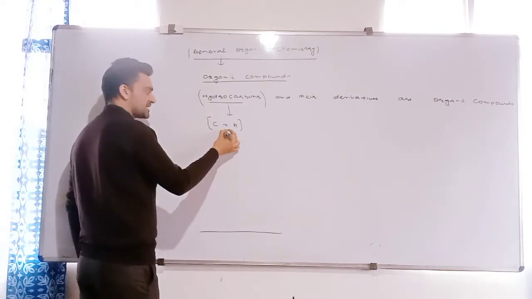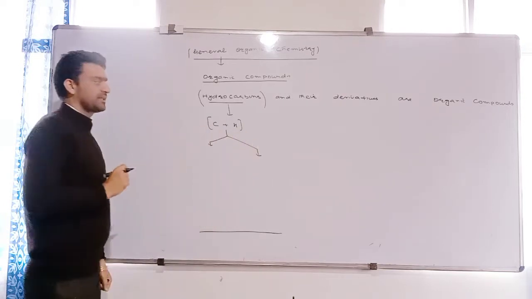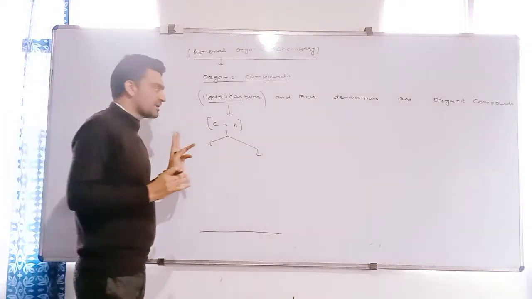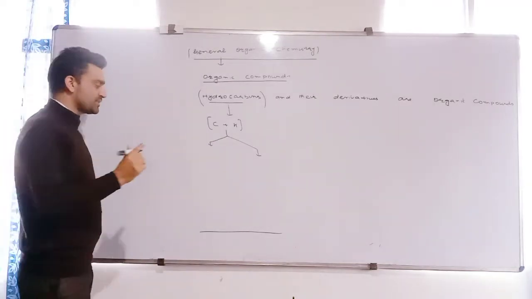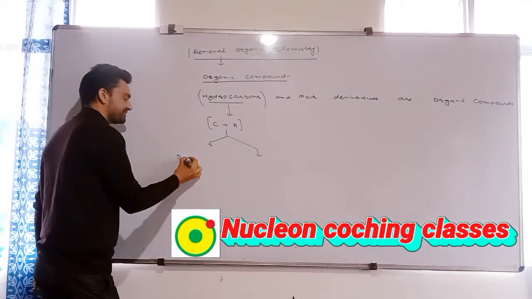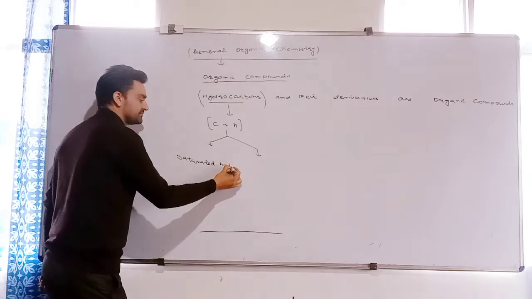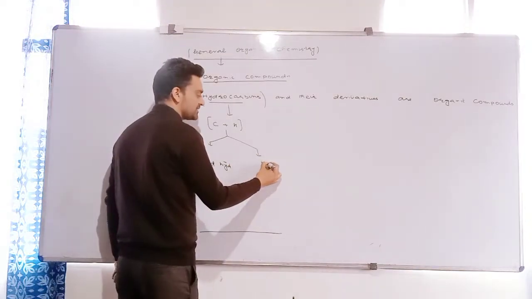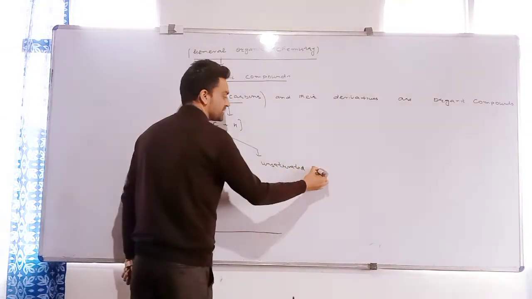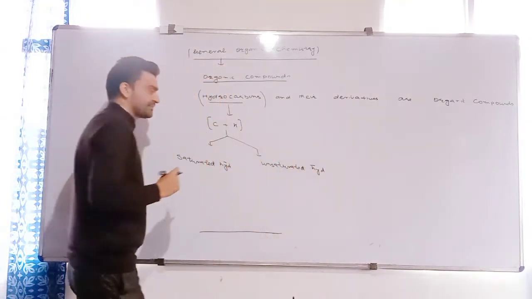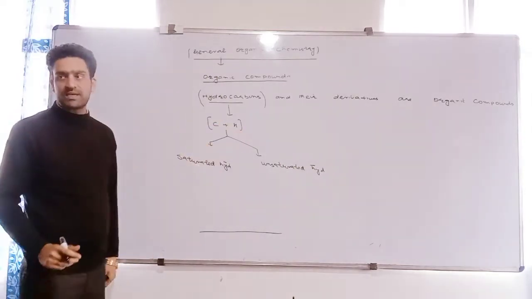But hydrocarbons are further classified into two types. Compounds which are composed of carbon and hydrogen are hydrocarbons, and hydrocarbons are of two types. First is saturated hydrocarbon and second is unsaturated hydrocarbon. Correct? One is saturated and another is unsaturated.